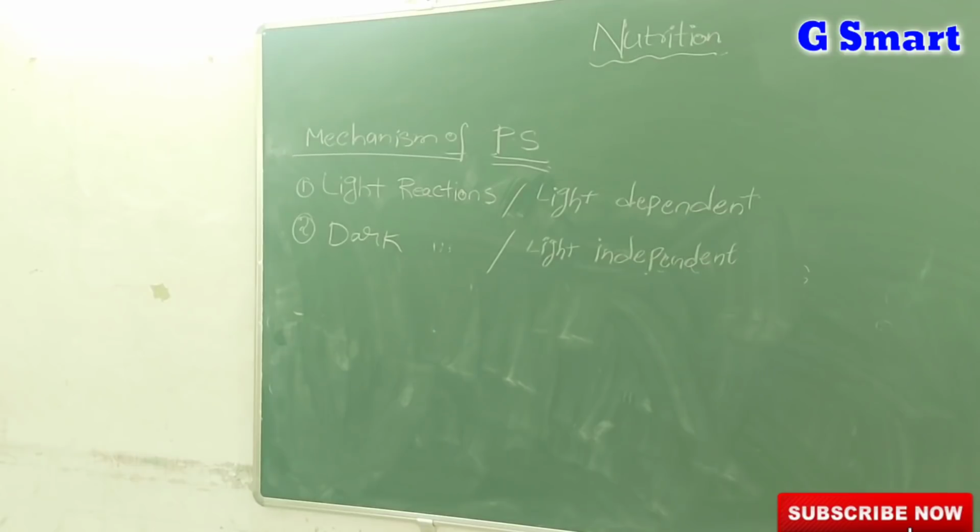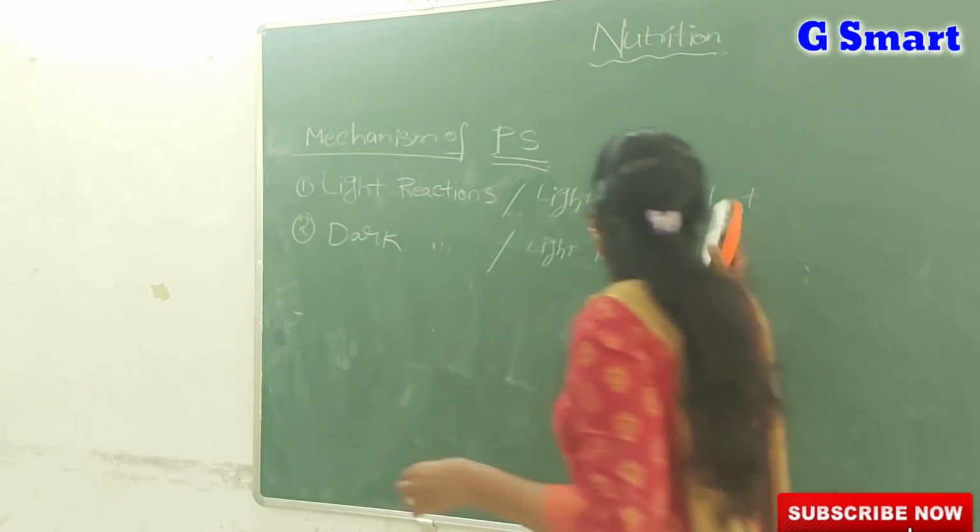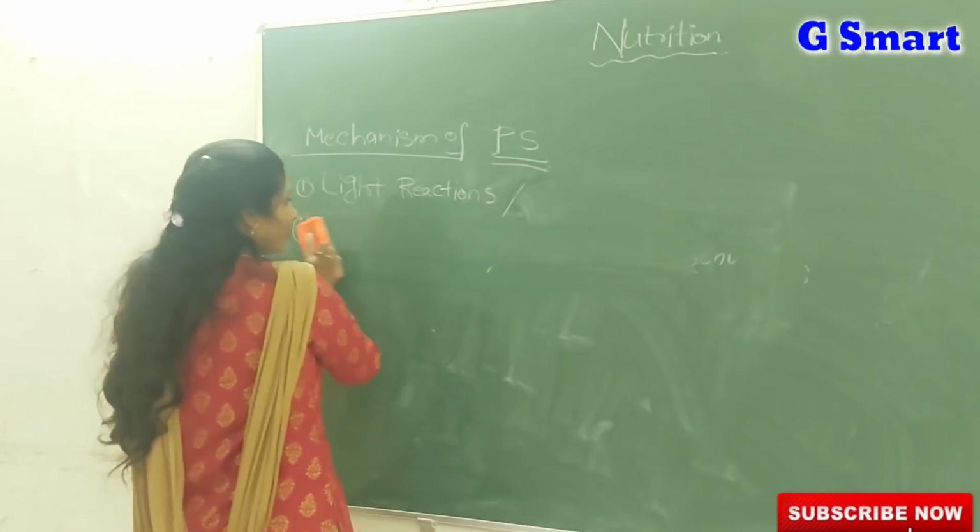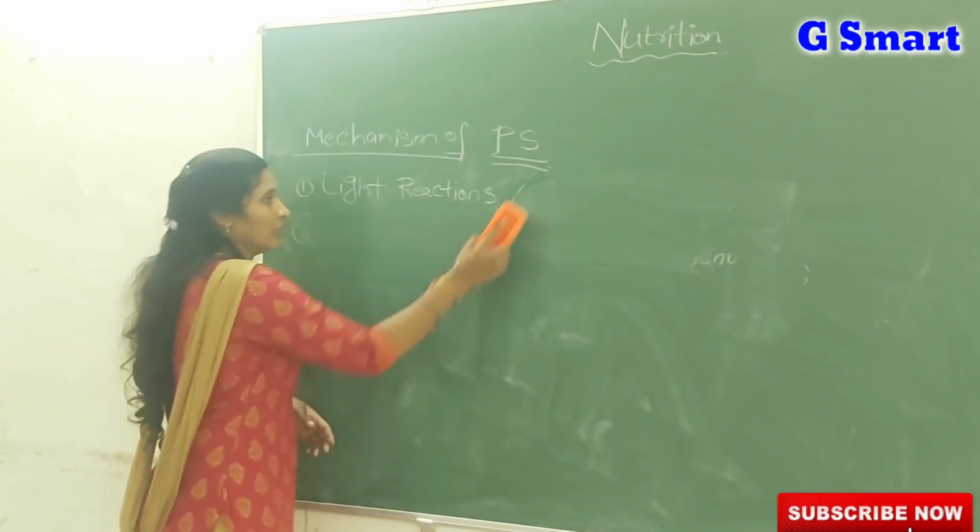Maybe a question is given: dark reactions occur in the daytime, in the night time, or both day and night time. What is your answer? Both. Why? Because they occur at any time, but they don't need light energy actually. So sometimes the question may confuse you. Light independent means dark reactions, and light dependent means light reactions. So now we will learn about light reactions.